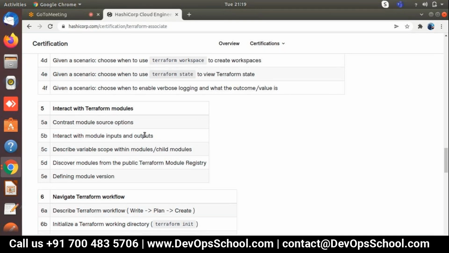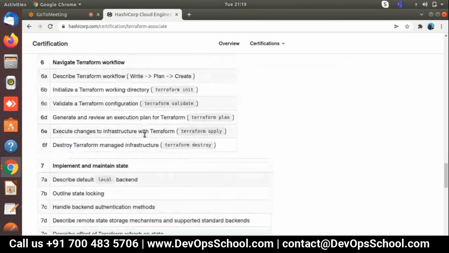Okay, so what is a child module, what is a root module, why we use a root module, we need to check everything out, and based on that we'll deploy our resources. So this is interacting with Terraform modules.